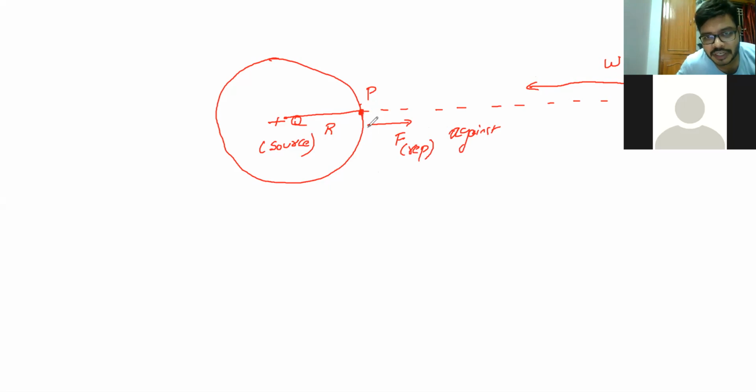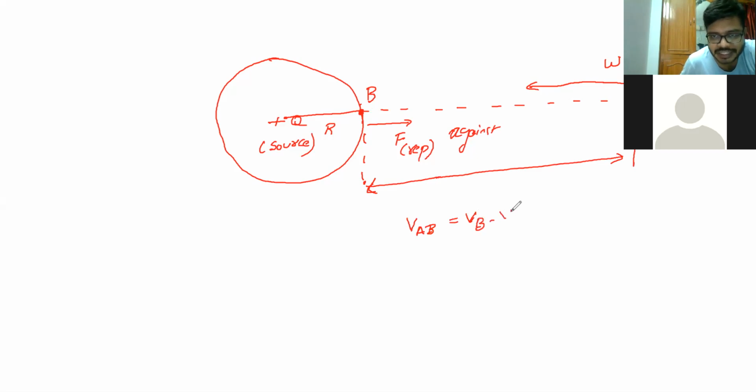The potential difference between the point P, I'll take this point P as B point, and the point A, I'll take this point as A point. The difference between these two points is nothing but your potential difference. I'm going to relate these two. So potential difference is VAB, which is equal to VB minus VA. Always remember, it is the final point minus the initial point. VB is your final point, VA is your initial point. So it was traveling from the initial point to the final point.